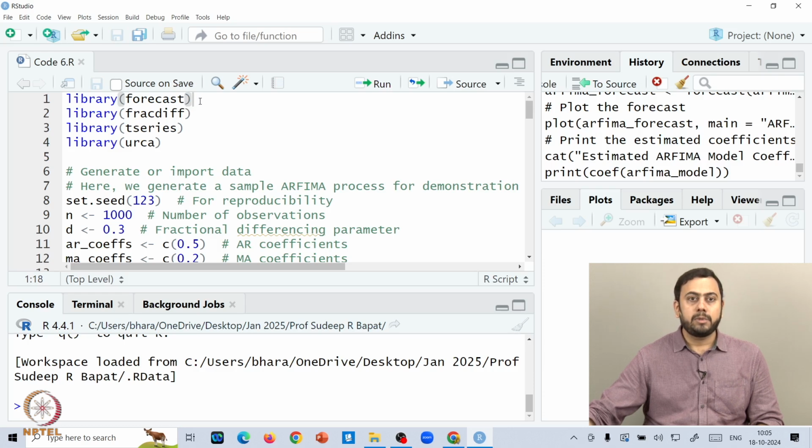I think as of now you must be familiar with forecast and tseries. Forecast and tseries are predominant packages that one has to import when trying to analyze any practical time series data. So, let's do that.